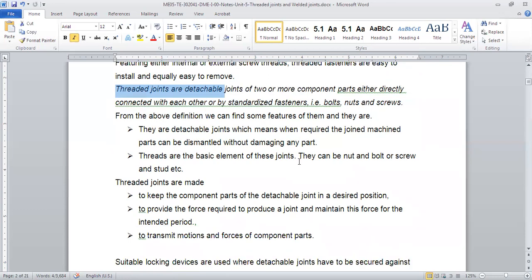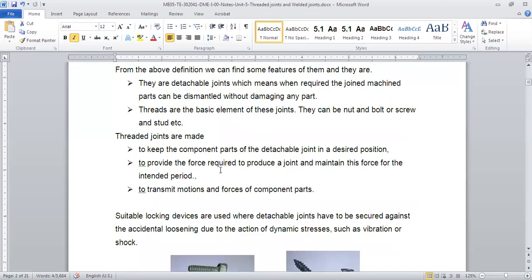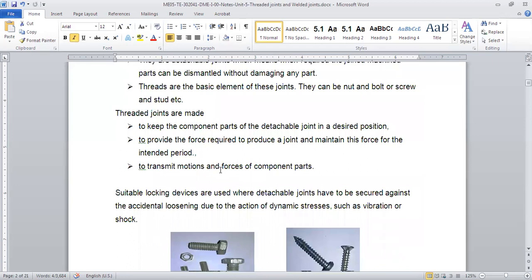With this we get two main things. They are detachable joints, meaning we can dismantle them and put them together again after we fix whatever issue we have. And the main parts of threaded joints are the nut and bolt or screw. They are used to keep components in a desired position. Riveted joints are another type of joint.